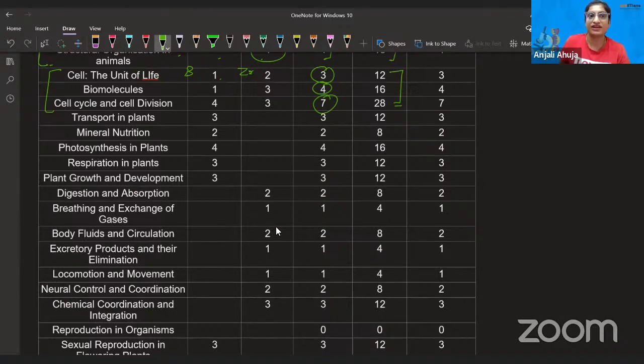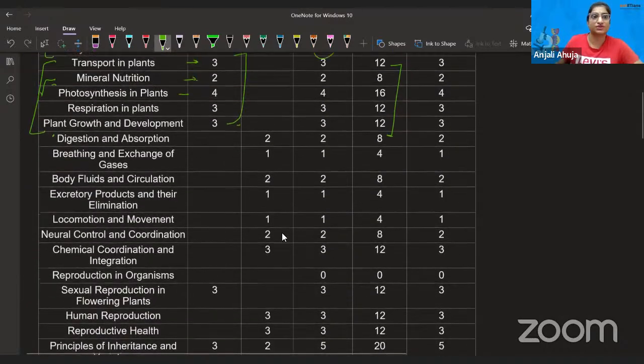So let's move forward into the botany. Transport, 3 questions. I did not expect that, because I expected 1 or 2 questions max. Mineral nutrition, that was okay, 2 questions. Last year also it was 2-3 questions from this one. Photosynthesis, that is always expected. Photosynthesis, respiration, plant physiology, it was expected. That is not something where I was surprised. Plant physiology carries good marks, but that's expected from this one. And now, dear, let's talk about human physiology.